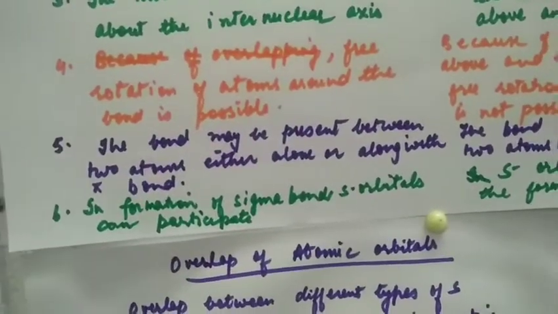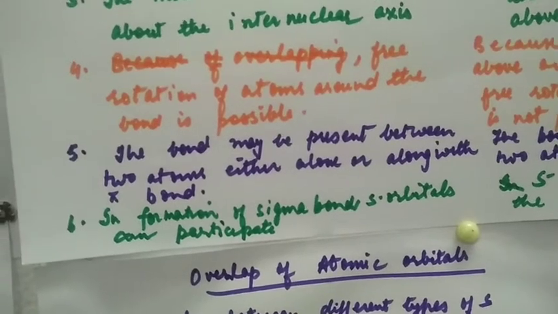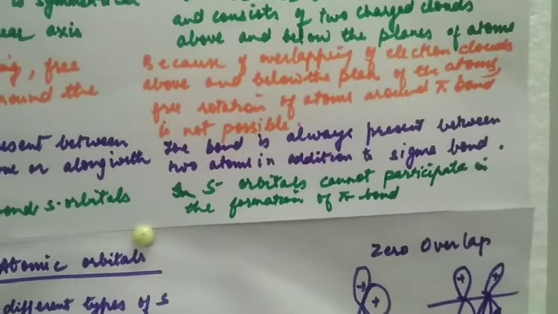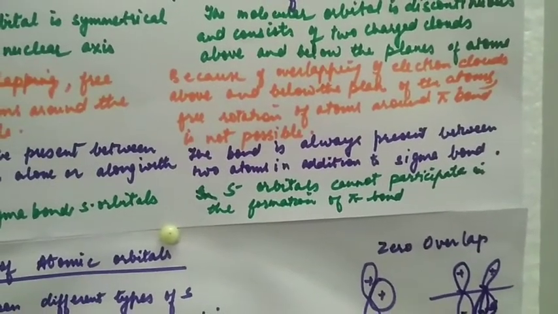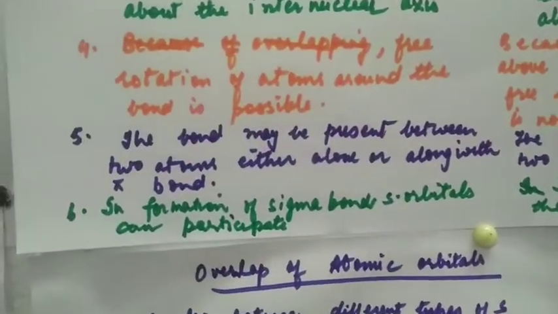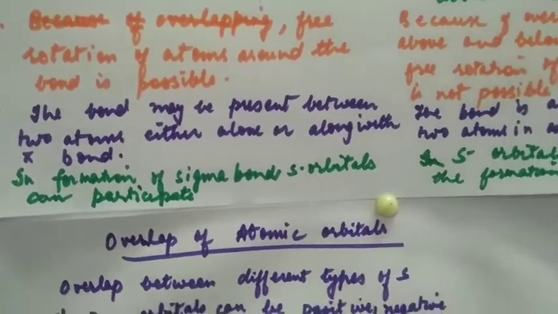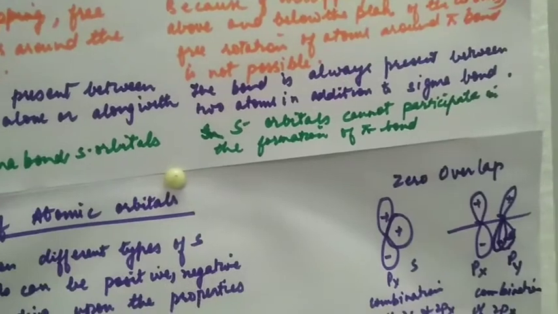Sigma bond may be present between two atoms either alone or along with pi bond, but the pi bond is always present between two atoms in addition to sigma bond. In formation of sigma bond, s orbitals can participate. In formation of pi bonds, s orbitals cannot participate.